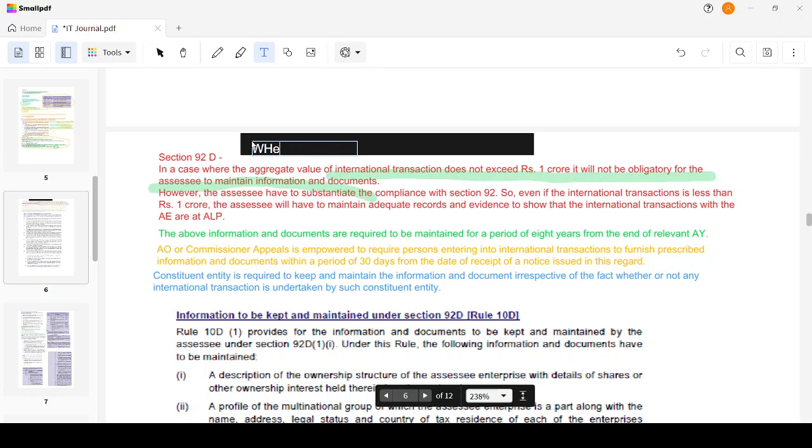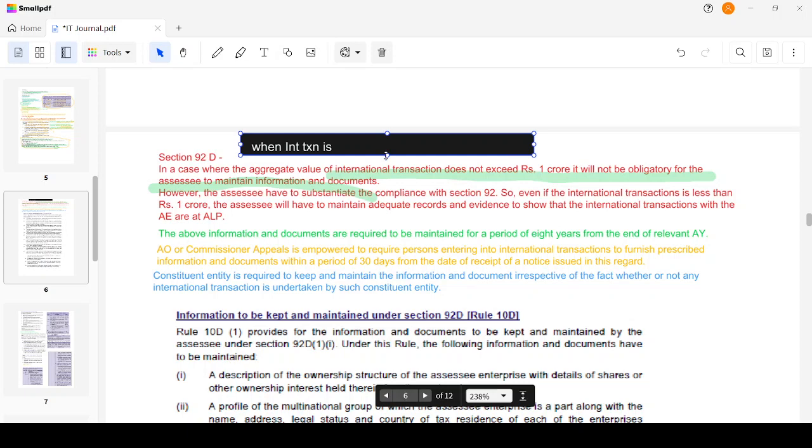When the international transaction is with other parties, then it is enough if we maintain records for those transactions when the value exceeds rupees 1 crore. This is what the underlying thing is.